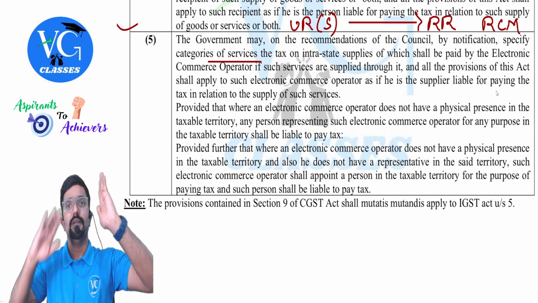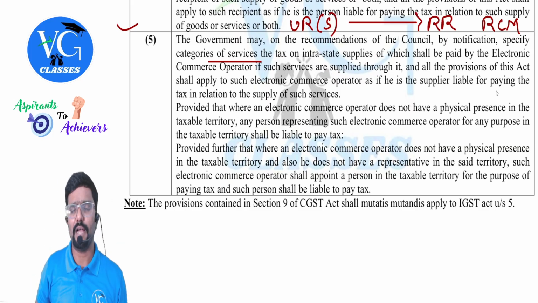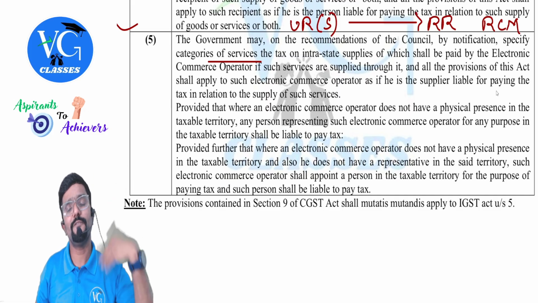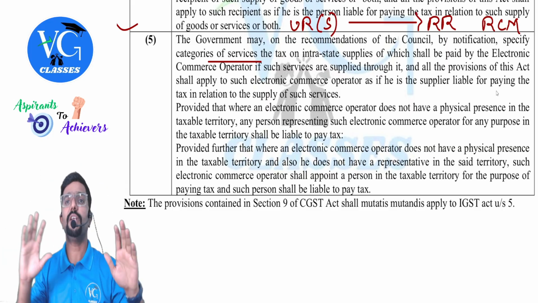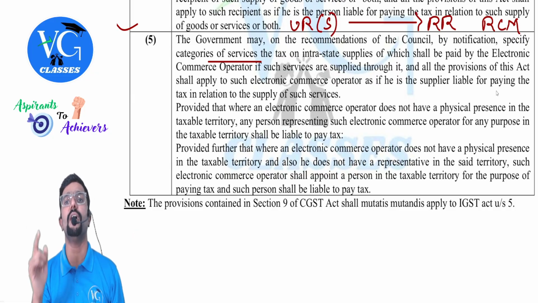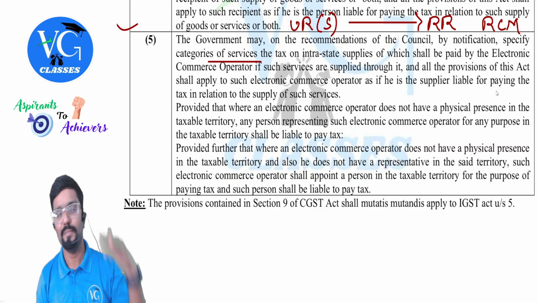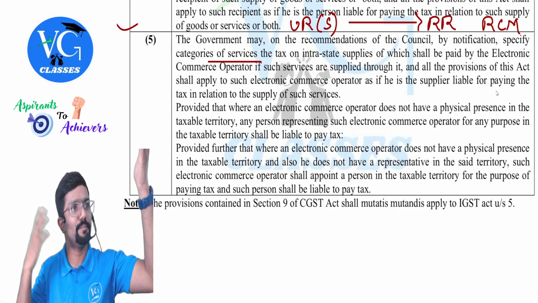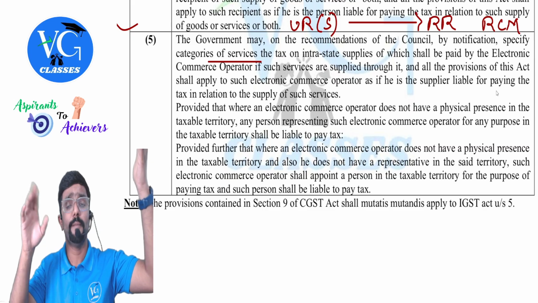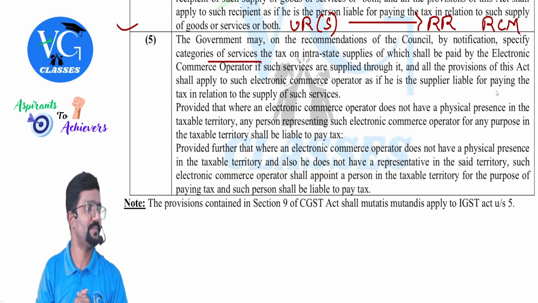Guys, simple, listen here. Let me take an example of Uber. Assume Uber have an office in India. Who should pay GST? Uber. The office will take care of it. What if they don't have office? Then a person representing them in India. Sir, what if they don't have the person representing them in India? Appoint, they will take care. Is that clear? Means they are given all the options. First, if you have office, they will take care. If you don't have office, person representing the e-commerce operator. If you don't have both, please appoint.